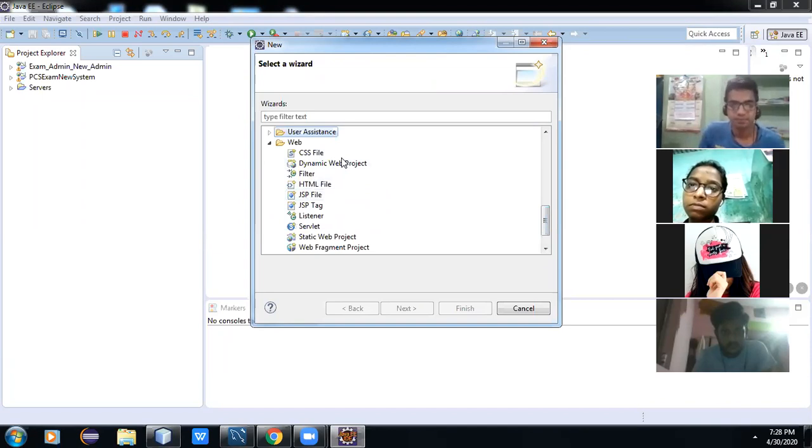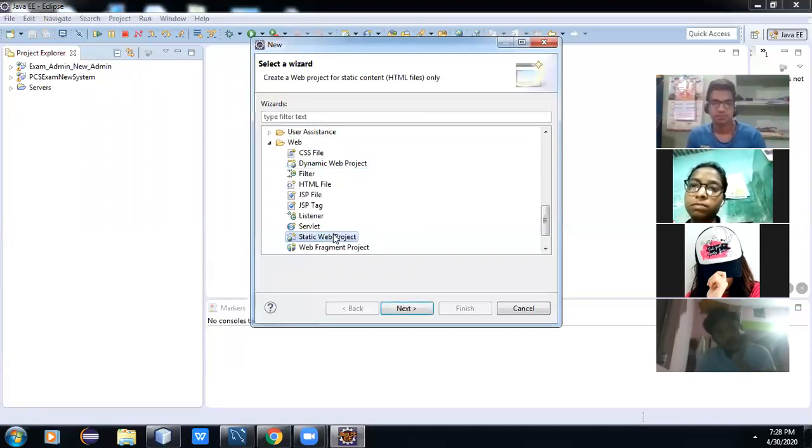Actually, we can create a static web project. HTML comes under the static web project. Understand? But in Java, you can create a dynamic web project. I always create the dynamic web project, but let's create the static web project.